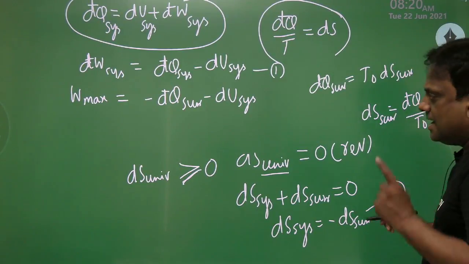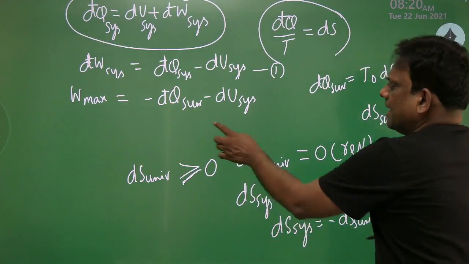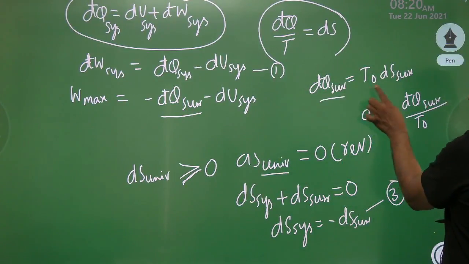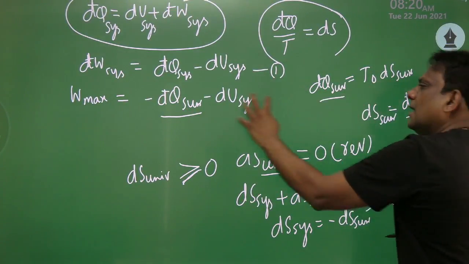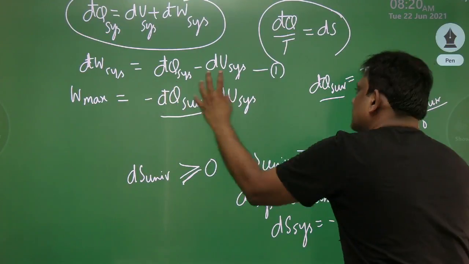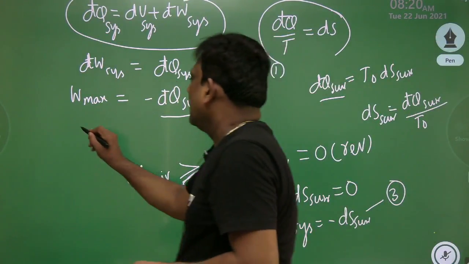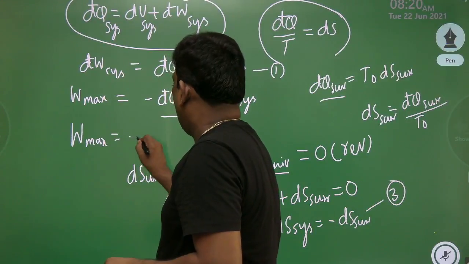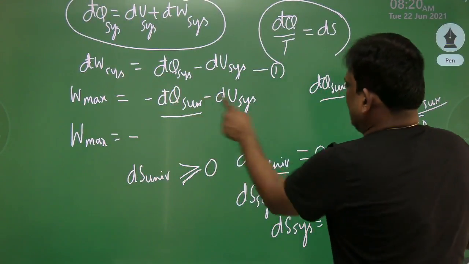Now observe here. This is minus d dash q surroundings. I'll substitute the surrounding heat transfer from this. So the maximum work is given by minus d dash q surroundings.